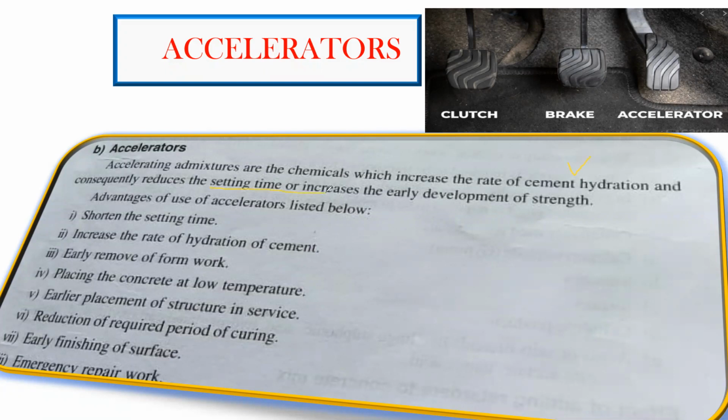We already saw that if you take normal ordinary Portland cement, the initial setting time we were getting was somewhere close to 85 minutes, right? In order to reduce that setting time, we have different types of cement, like quick setting cement. But these accelerators are used from the atmosphere point of view. Especially in India, in a few places we make use of this accelerator, especially where we have a cold region. It's written here, let me show it.